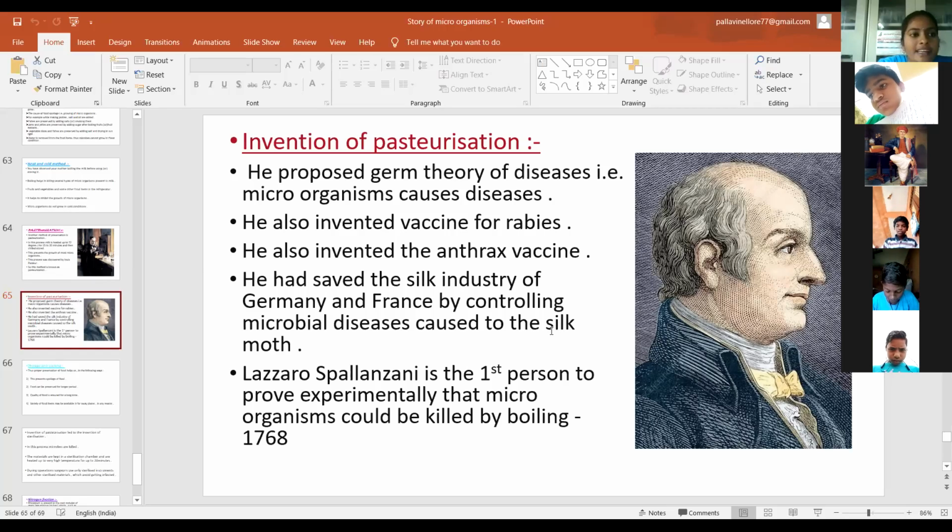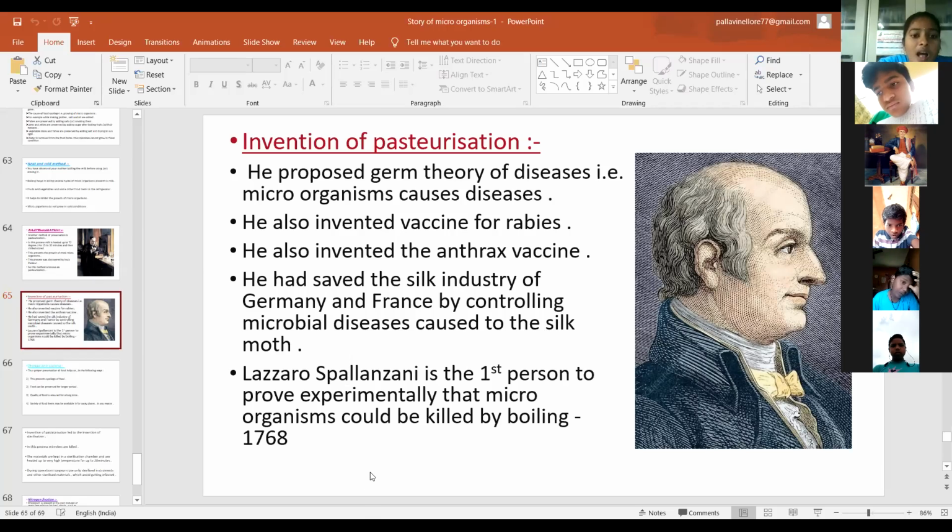Germ theory of diseases. Next, he also invented a vaccine, the rabies vaccine. That means for dog bite.